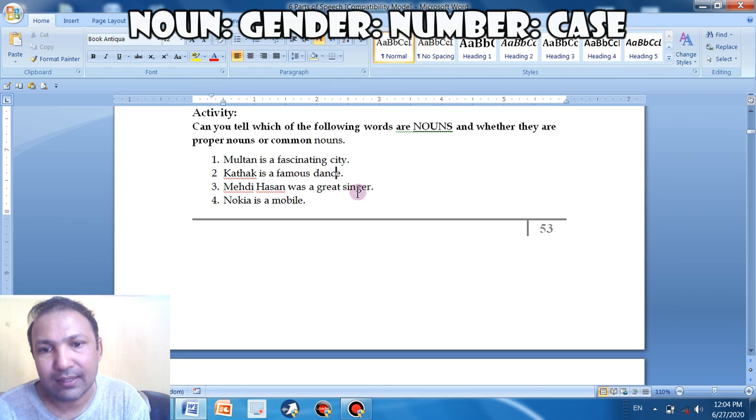Mehdi Hassan was a singer, great singer. Where is the common noun? Singer. Yes, guessed right. Singer, common noun, because there are so many singers and their singership is common in them. So Mehdi Hassan is proper noun, and Nokia is a mobile. So there are other kinds of mobiles. It means mobile is common noun because it shares the same characteristics with other mobiles as well. So Nokia, that's proper noun.